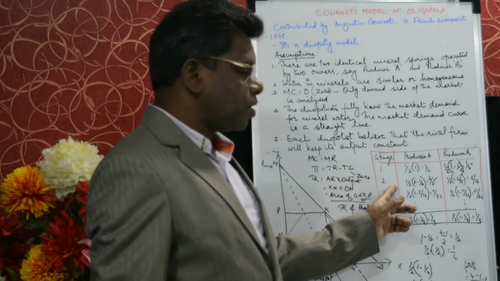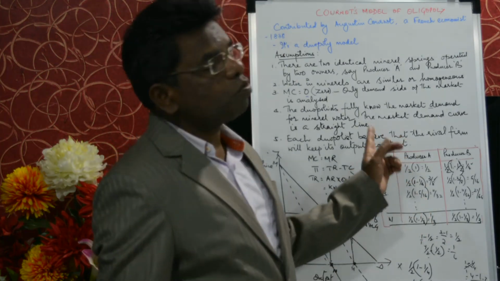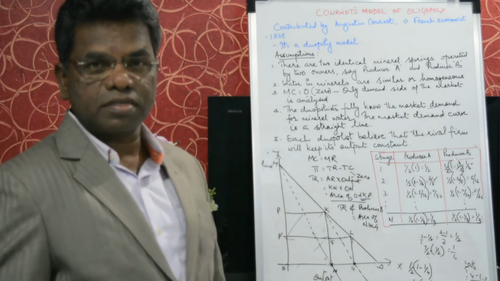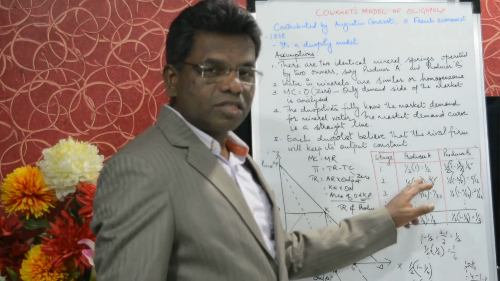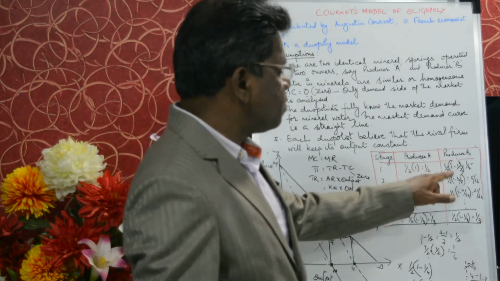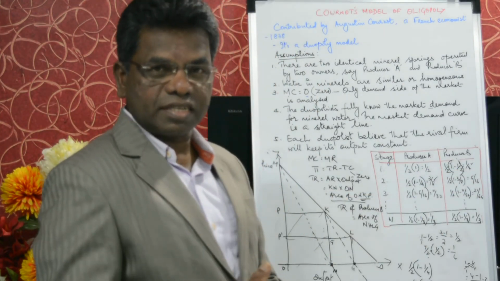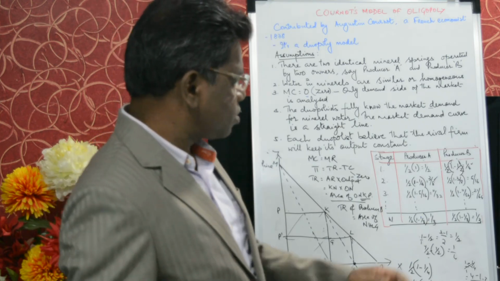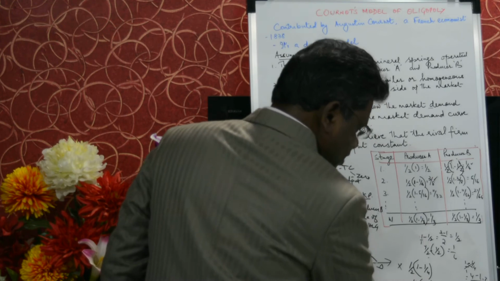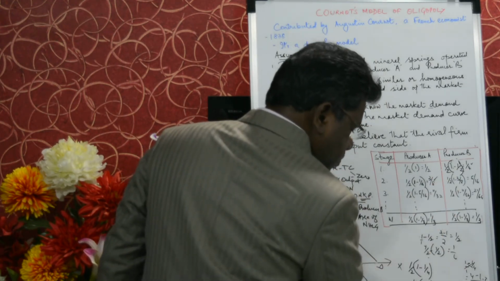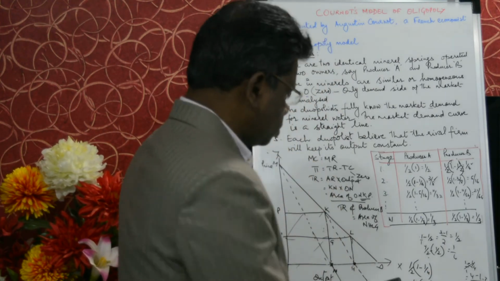So A will produce now, to maximize the output, 1 upon 2 of 1 minus 1 by 4. So that means 3 upon 8 part. A thought B will not react, but B will again react. Now B will also reorganize his production strategies. What will he do? He will have 1 minus 3 upon 8, since that is already gone. How to calculate it?